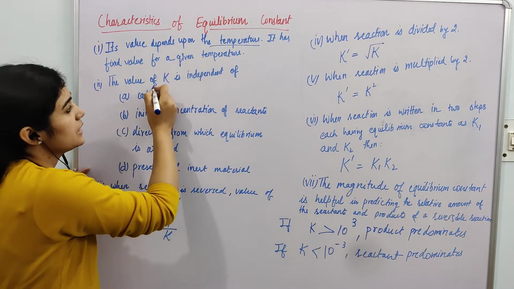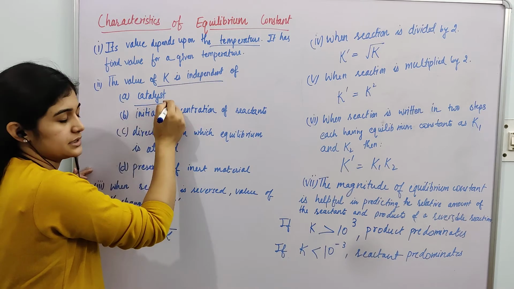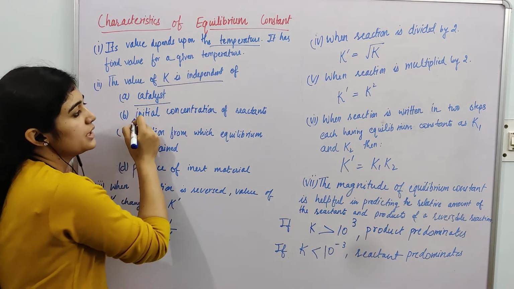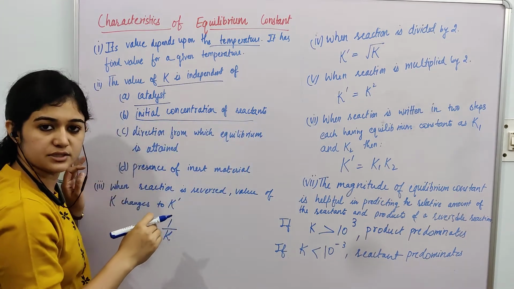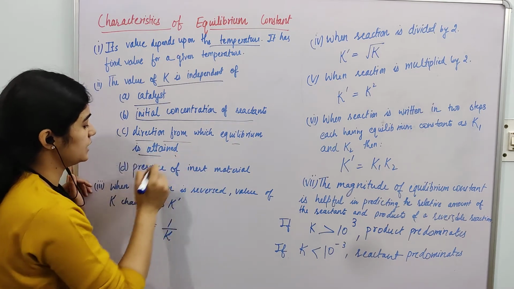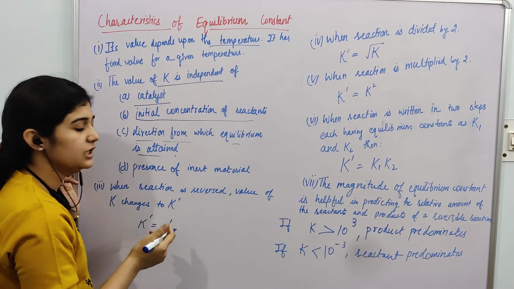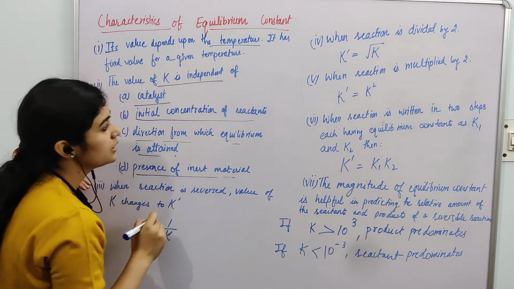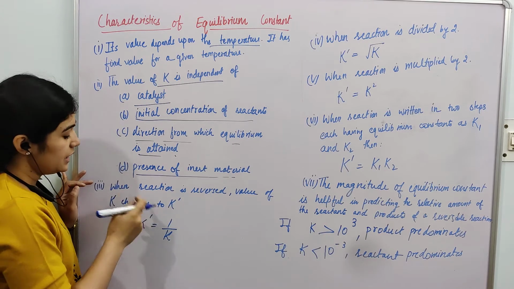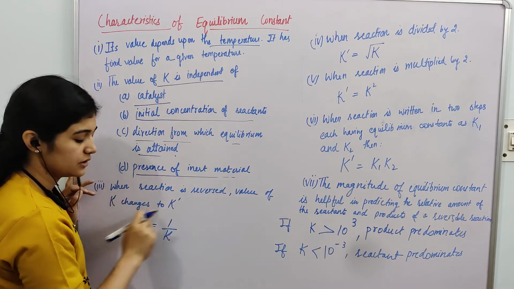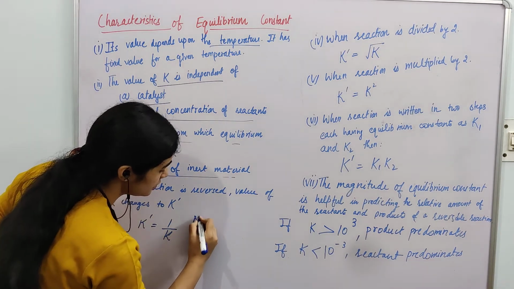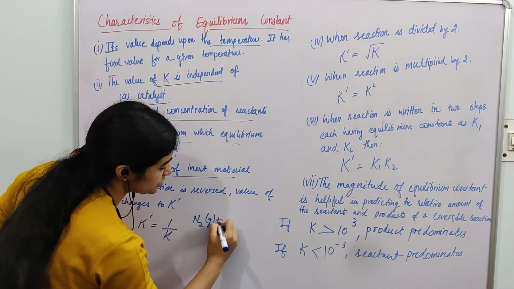Second thing is K is independent of catalyst. Catalyst will not affect the value of the equilibrium constant, nor will the initial concentration of reactants or the direction from which equilibrium is attained, and the presence of inert material also does not affect the value of the equilibrium constant. Third point is if the reaction is reversed, the value of the equilibrium constant is also reversed. For example, you have a reaction for Haber's process.